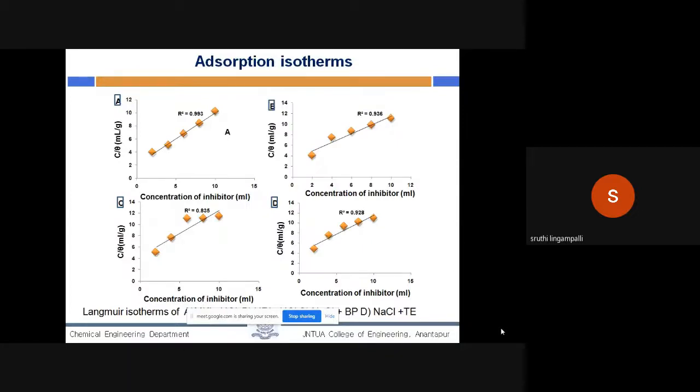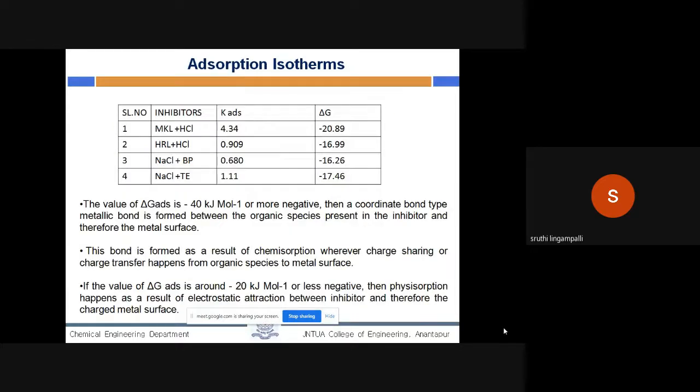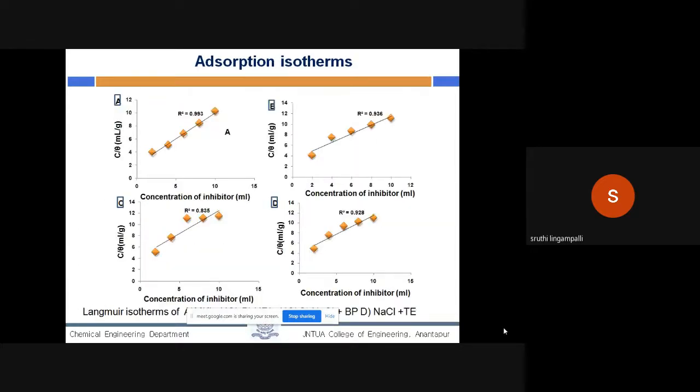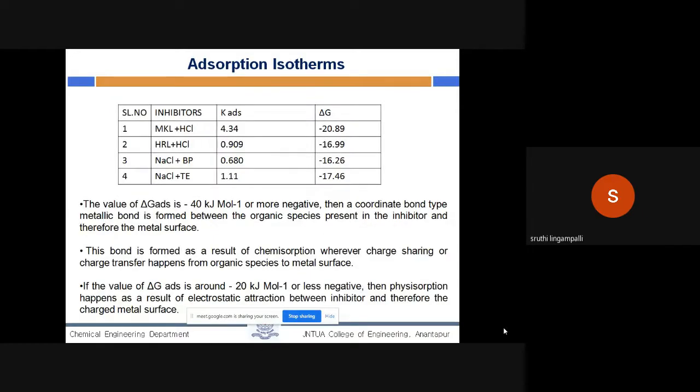Coming to the adsorption isotherms, the Langmuir adsorption isotherm for all four inhibitors in the presence of NaCl and HCl fits correctly. These are the values of the adsorption isotherms and the Gibbs energy in the presence of Moringa oleifera leaves, Hibiscus rosa-sinensis, black pepper, and Tagetes erecta.